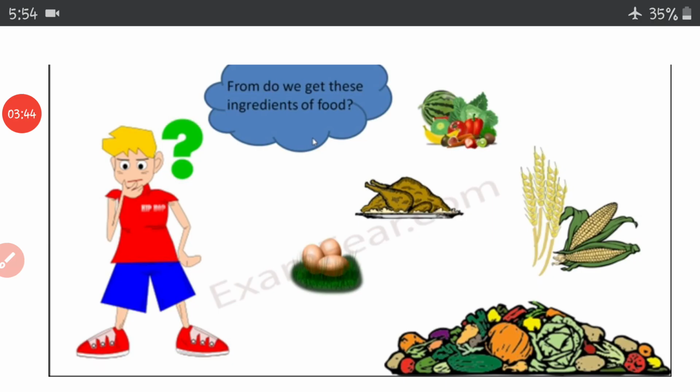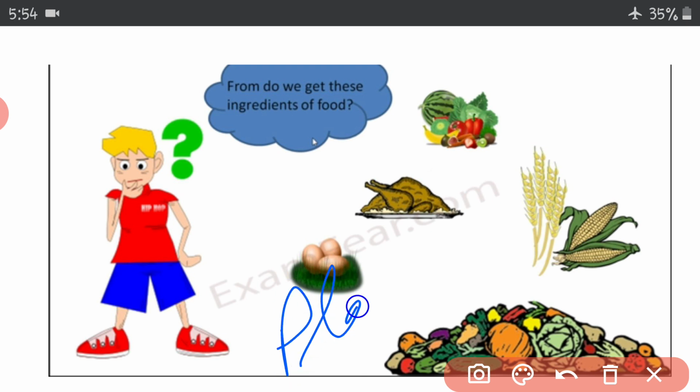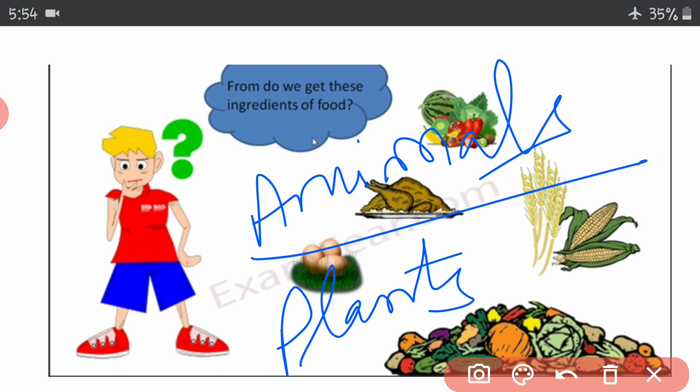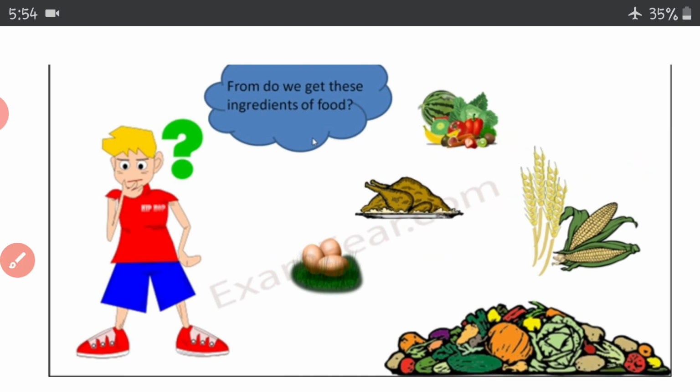So from where do we get these ingredients of food? There are only two sources. From where? Plants and animals. Plants and animals are the two main sources of food for human beings.